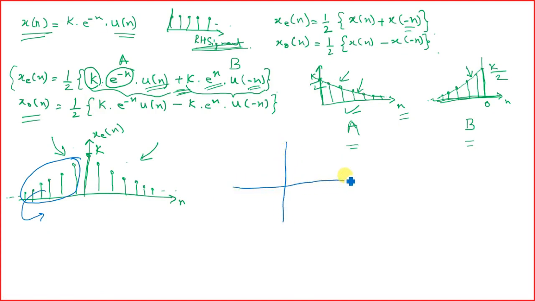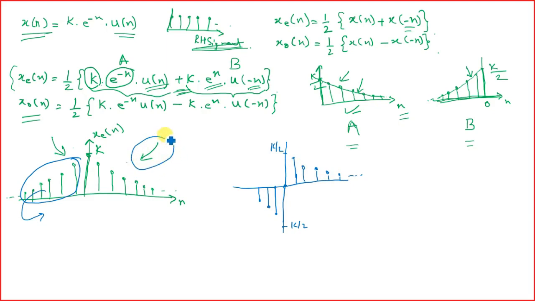So if you plot now, it will look like this. And what should be the height of this one? The initial height, what should you be getting? It should be k by 2, and here k by 2. So k by 2 and k by 2 get negated, and accordingly everything gets reduced by half.